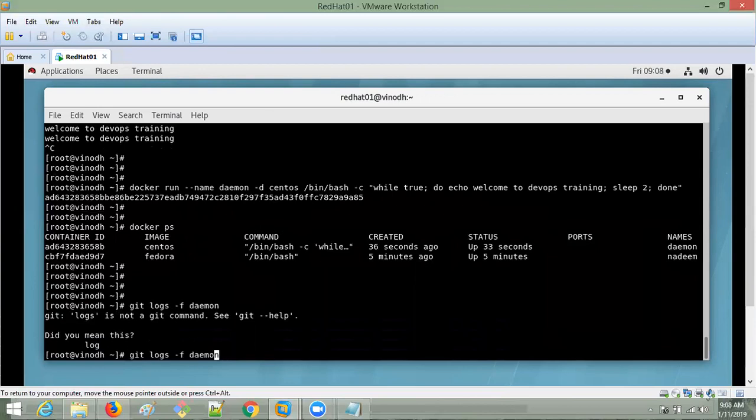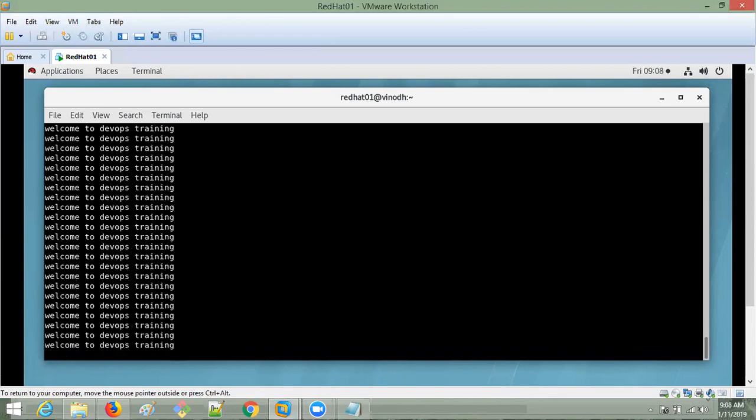Sorry, I said git. It is docker logs, not git logs. So if you want to see whether it is running or not, and what application it is running, see, continuously it is running every 2 seconds.